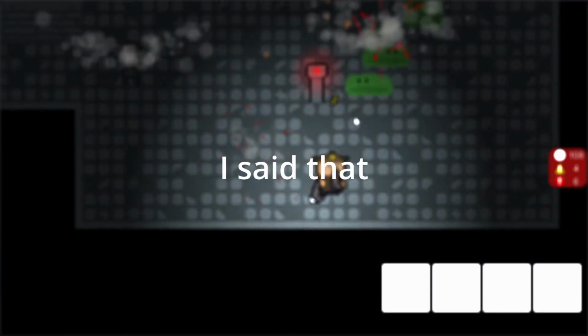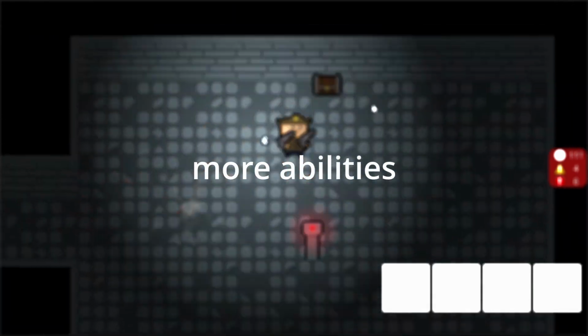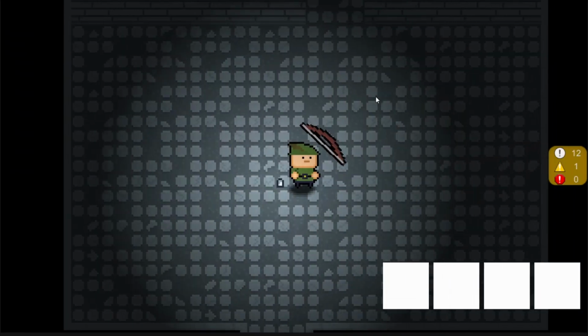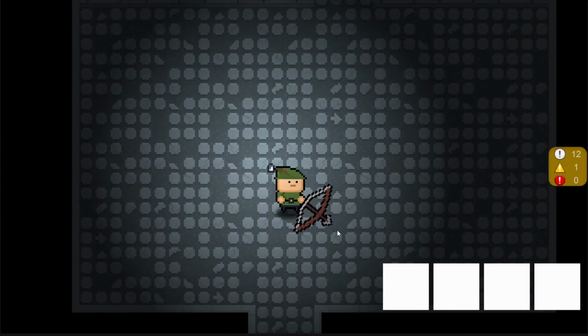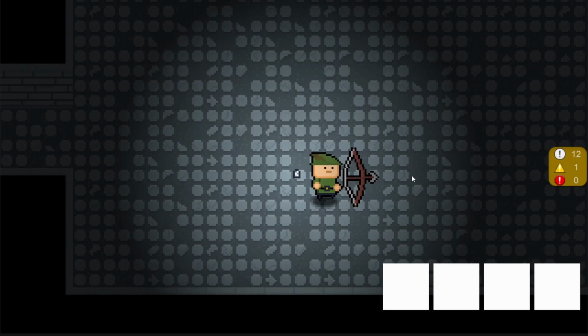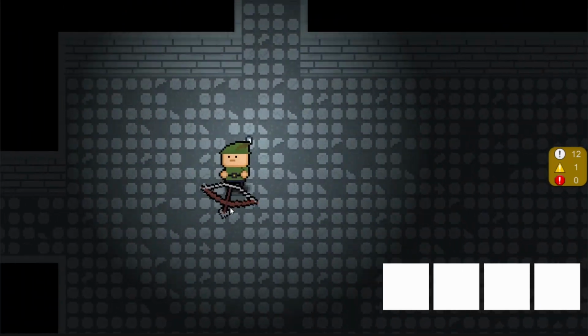Now, if you remember I said that I'll be giving characters more abilities. So I did. Archer now has a secondary ability that fires multiple arrows. You can use this when you're stuck between multiple enemies. And its tertiary ability is a simple dash. You can use this ability to get away from enemies.